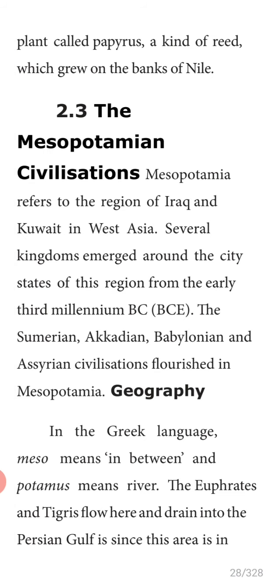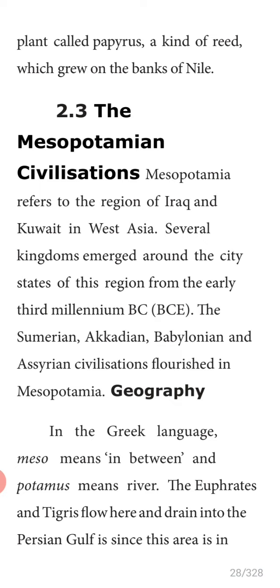The word paper comes from papyrus, as I taught you during teaching. The Egyptians wrote on the leaves of a plant called papyrus, a kind of reed which grew on the banks of the Nile River. Underline, children, this is important. Papyrus. Okay. Next, the second civilization is Mesopotamian civilization.